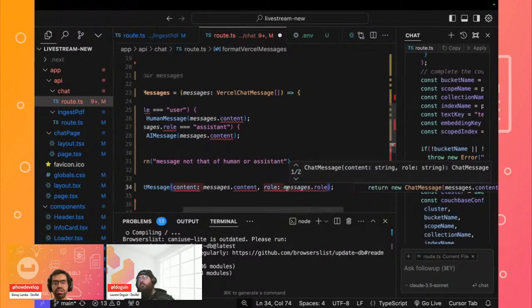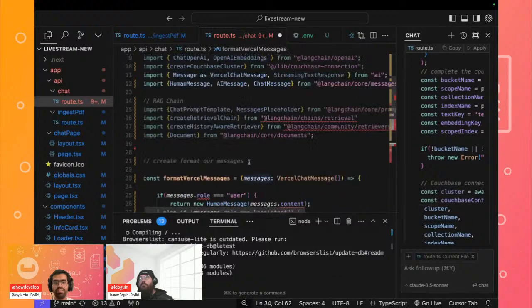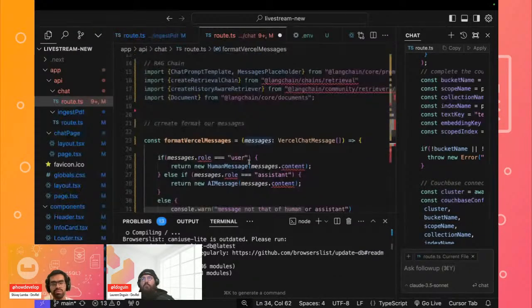So what is essentially happening over here is that this chat message is what contains the response and the query that has been generated. This is for us to generate on our Vercel, right? This is what we'll basically show inside of our chat app, with the help of the AI SDK that we are using from Vercel.